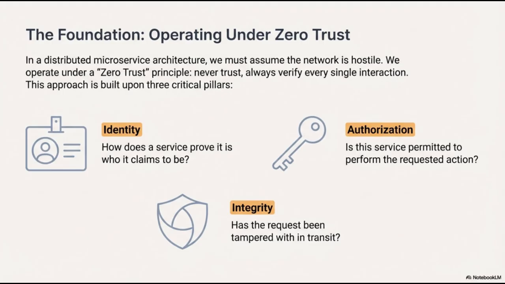Beyond knowing who is sending a request and what they are allowed to do, we must ensure the data itself remains secure. We must constantly verify whether the request has been tampered with while in transit. By grounding our architecture in these three pillars, we create a secure and resilient foundation for our services.